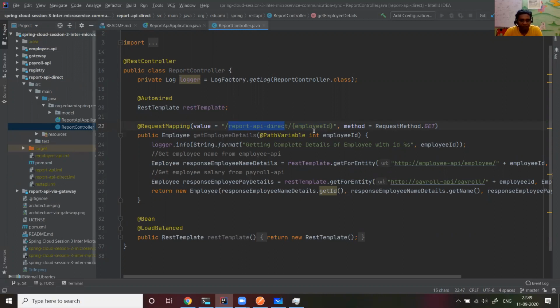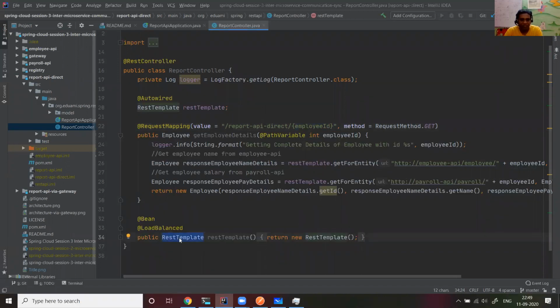If you go through the code, you will understand it's pretty trivial. It's nothing but a simple Spring Boot client. It's a Spring Boot REST API program, where it uses the Eureka client to get the information, and it uses the Ribbon client to call the employee and payroll API. I'll explain that a little bit also. So the whole logic lives here.